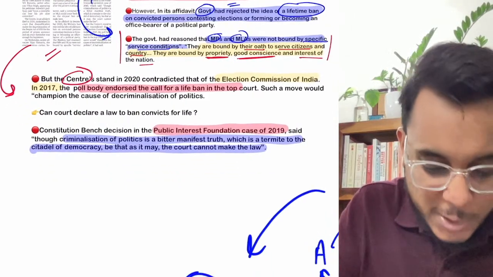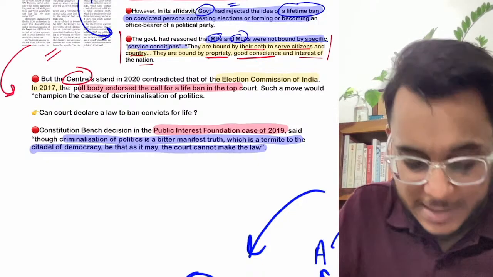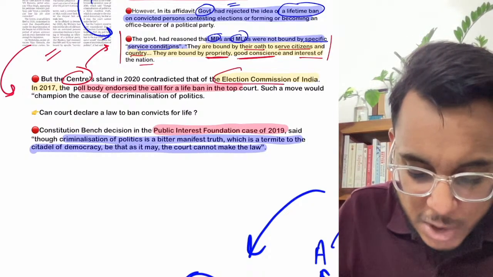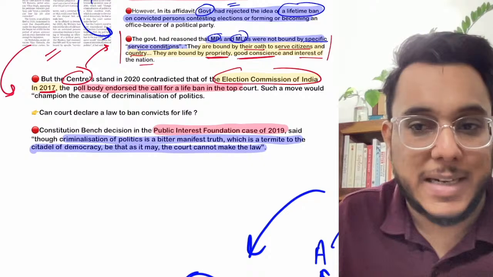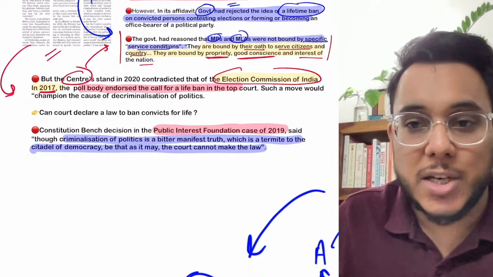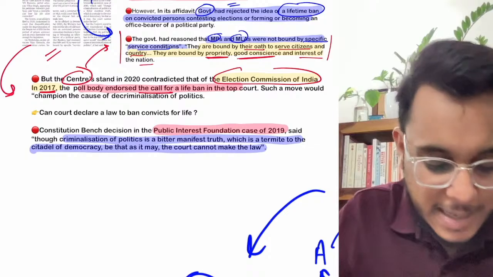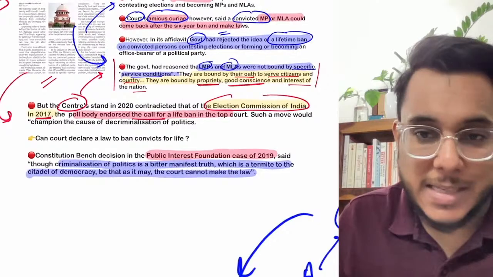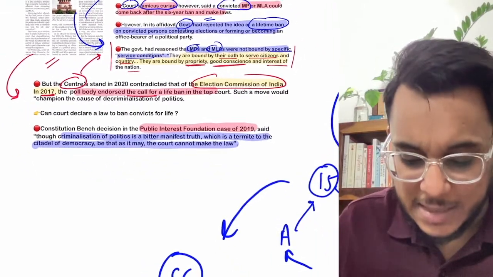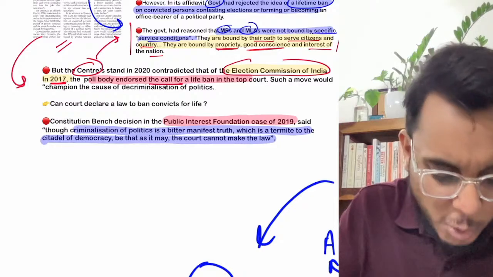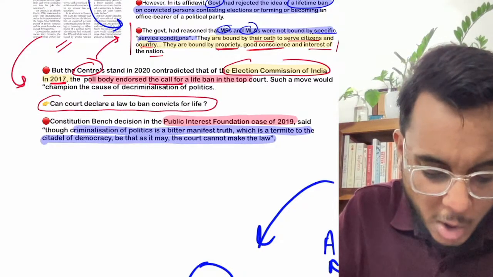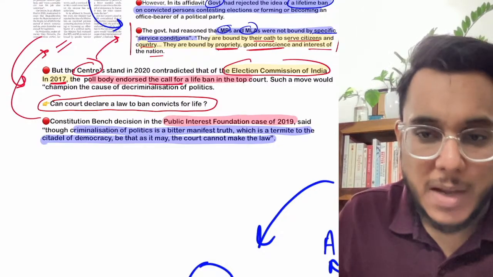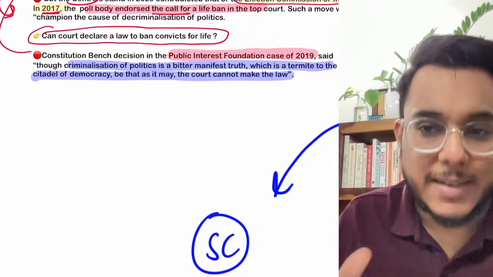Now the Centre has also suggested that the ban should not be there. It also goes against the Election Commission of India's suggestion that was given in 2007. Guys, in 2007 the Election Commission of India endorsed the idea that there needs to be a lifetime ban on convicted MPs and MLAs, but the Centre's suggestion is going against it. Now guys, a question comes: can the court declare a law to ban these MPs and MLAs for the entire lifetime? So guys, in this direction, there is one particular judgment that I would like to tell you.